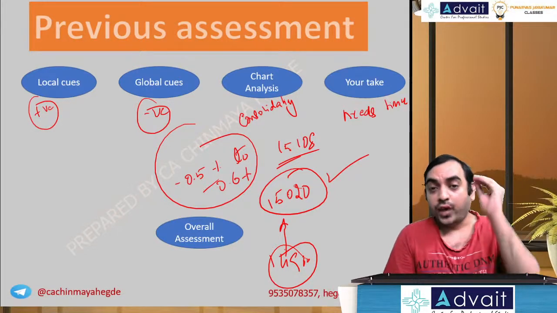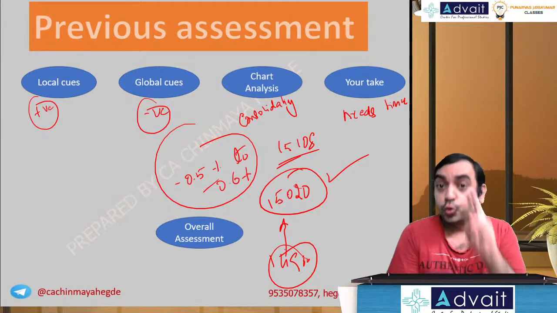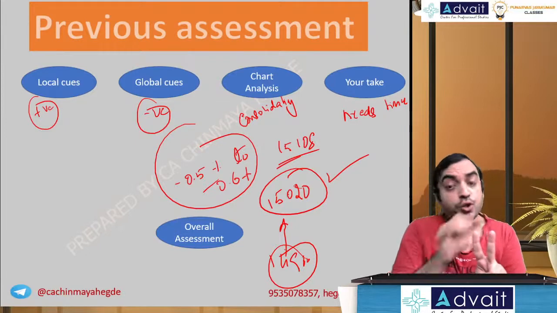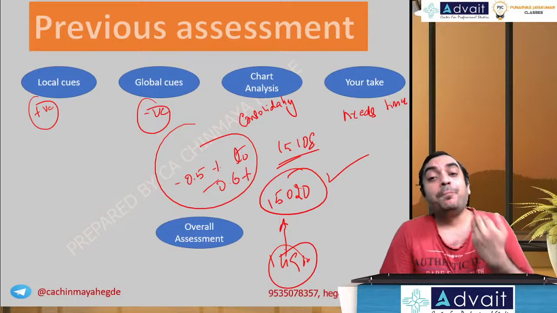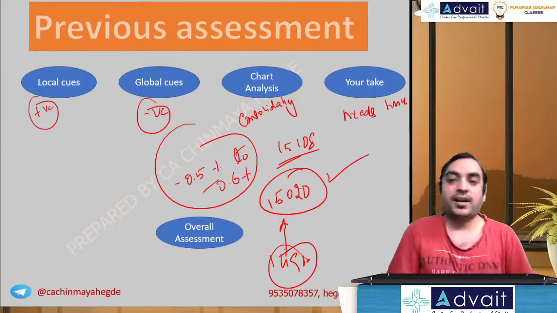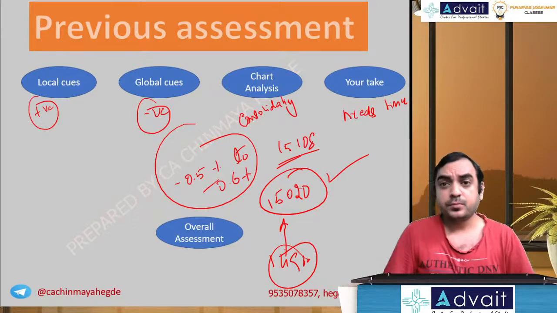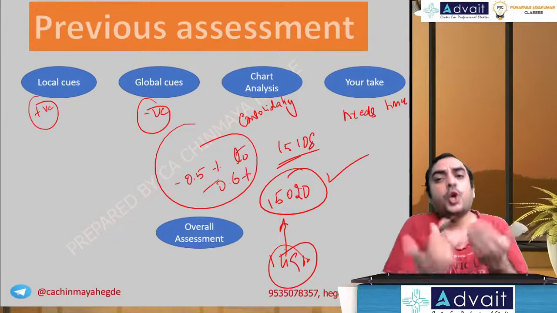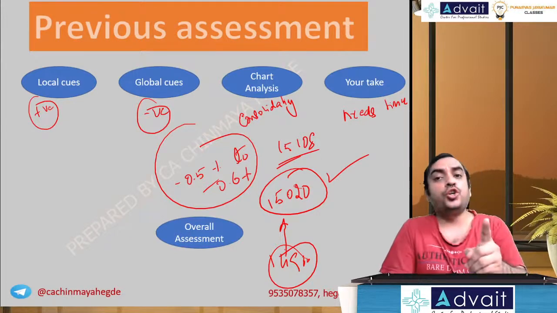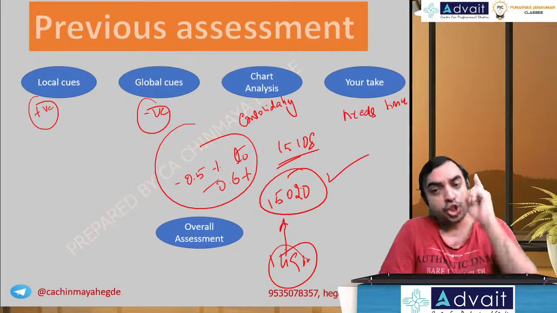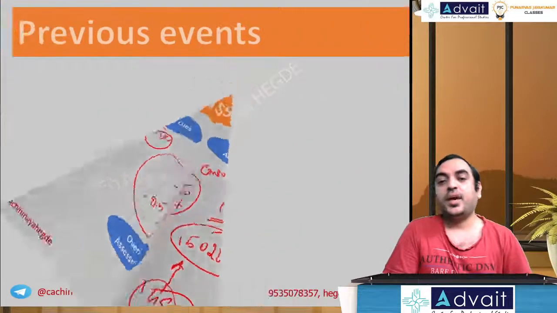But when you do proper research and analysis, two things are required. You have to understand, and you also have to spend time every day tracking various news. Then you will have a better chance of being closer to the market. That's all. Nobody can beat the market, nobody can be above the market. Yesterday my assessment was close to the market. I don't claim that every day. Yesterday it happened, and if you do your work properly, I'm sure you will also be able to do this, if not every day, at least once in a while.